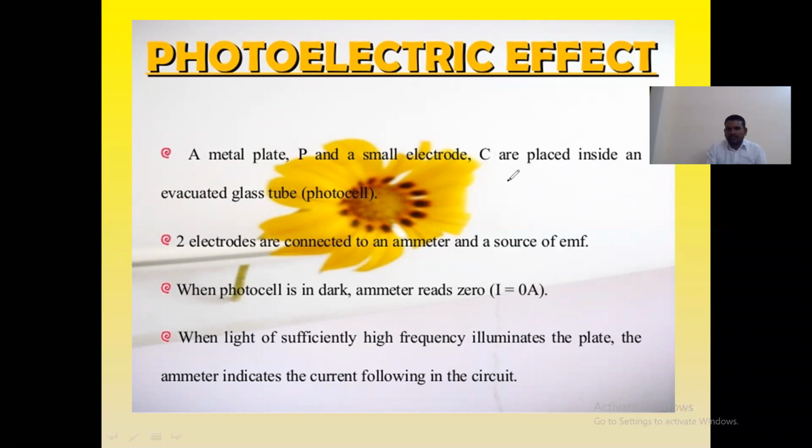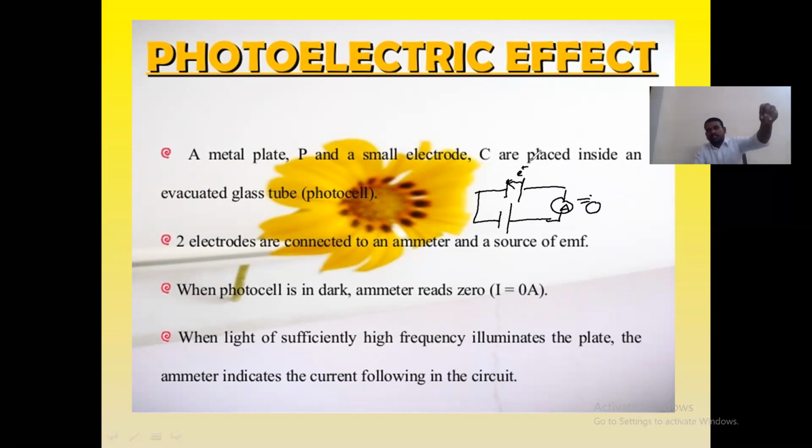That means here these are the photosensitive materials and there is the ammeter A. This ammeter shows the deflection is 0 only when not a single photoelectron is emitted from the photosensitive metal.